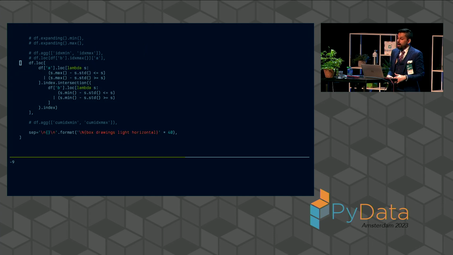Similarly, it's not too uncommon for us to do some very complex things with this sort of index construction. For example, this analysis here, albeit very clumsy and with a lot going on, is just finding what are the values of B, where B is around 1 standard deviation. I should actually fix a small typo in here. The values where B is around 1 standard deviation of its min, and A is around 1 standard deviation from its max. And we do that by figuring out where A meets this criteria, give me the index, and do an index level intersection, and then finally at the very end, actually look up the data.